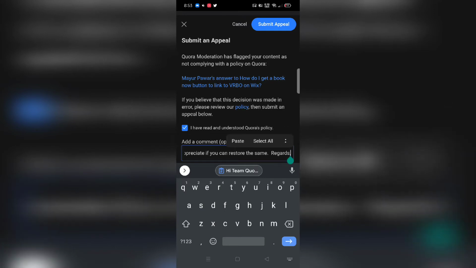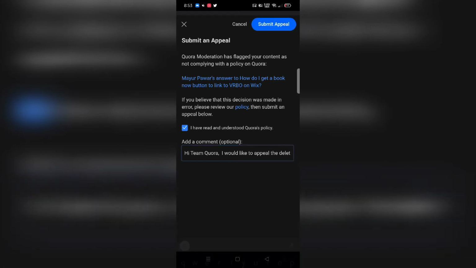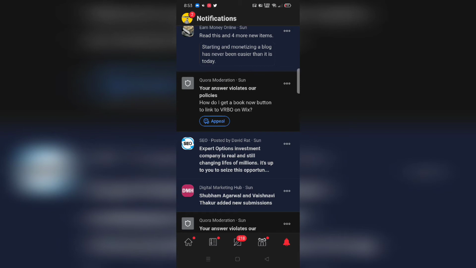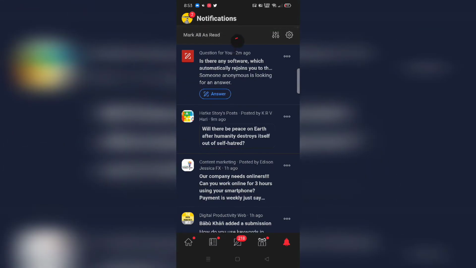Alright, so I've made the correction, and it's all ready to submit. Once you write whatever you want to write, you can just go ahead and submit the appeal. Once you submit the appeal, just go ahead and refresh your notifications. I write a lot of content on Quora, so I have a lot of notifications.